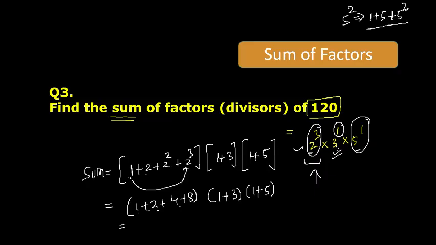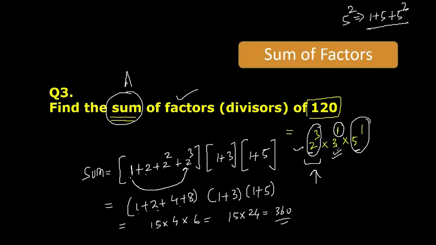12 and 12 and 3, 15. Next one is 4 and next one is 6. So you will get 15 into 24. You will get 360. So if you add all the factors of 120, you will find 360 directly by this shortcut. I hope you are getting this.